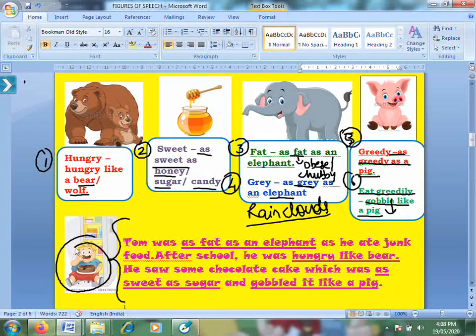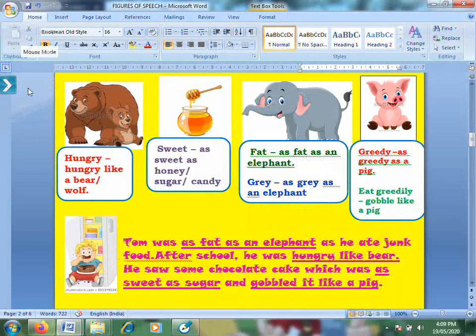Now let's see how we are using it here. This boy has sat with the entire chocolate cake and is eating it. His dentist is going to have a difficult time. Please don't do that. Tom was as fat as an elephant as he ate junk food. After school, he was hungry like a bear. He saw some chocolate cake which was as sweet as sugar and gobbled it like a pig. So because he's hungry, you can see in the picture he's eating the entire chocolate cake.